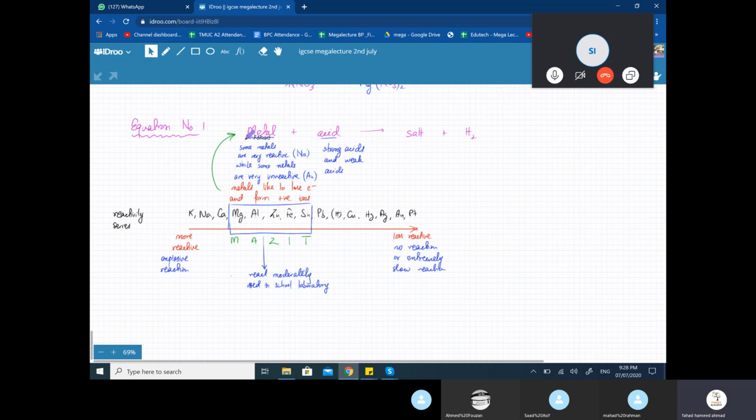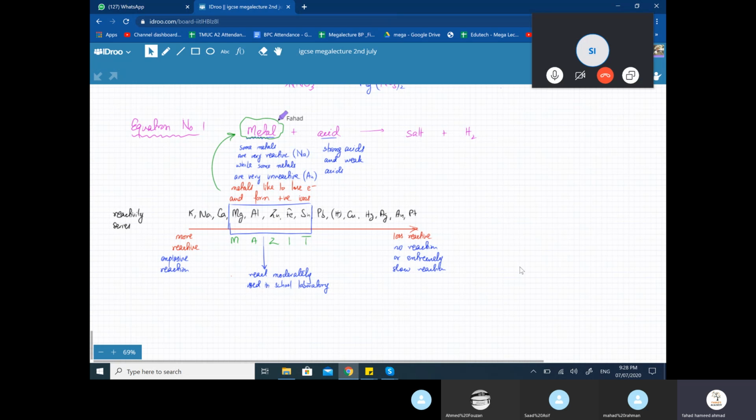Okay, so just a brief introduction of the reactivities, which we're going to cover in a lot more detail. We're not going to go into further detail about this now. I just wanted to tell you, before we write this reaction, which metals are actually going to react normally in this case. Sidra, is this clear? Anna, is it clear? Yes.